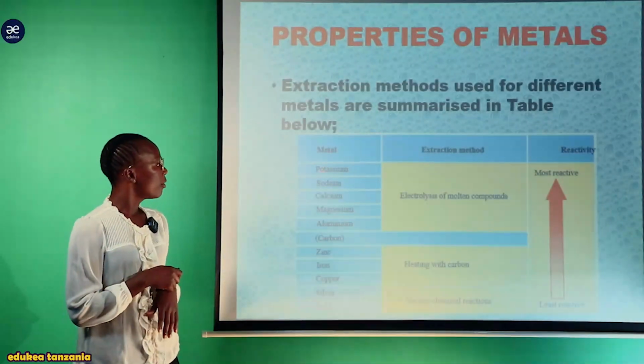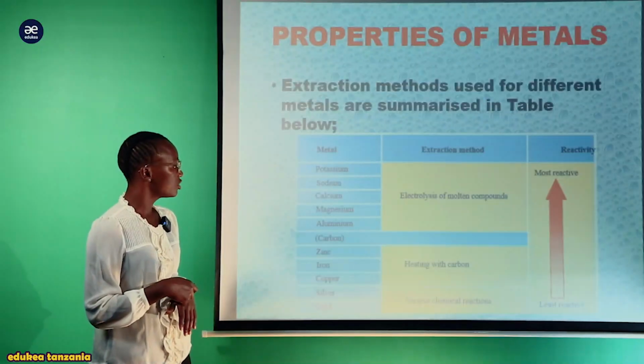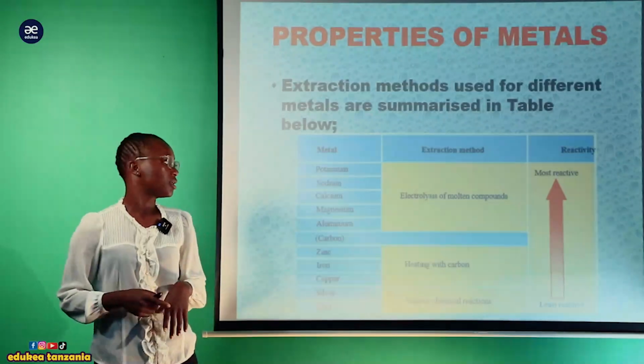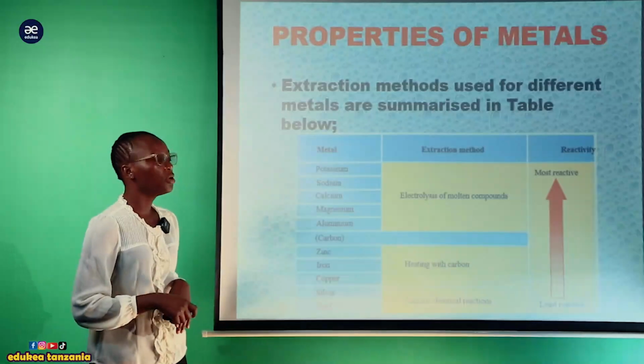So we have potassium, sodium, calcium, magnesium and aluminum, which are the more reactive ones. So we are involving the electrolysis of molten compounds.